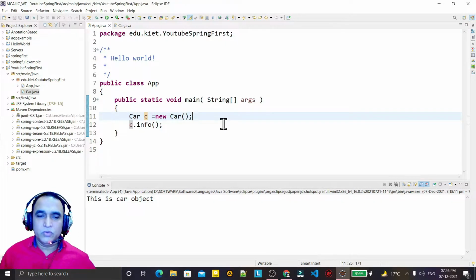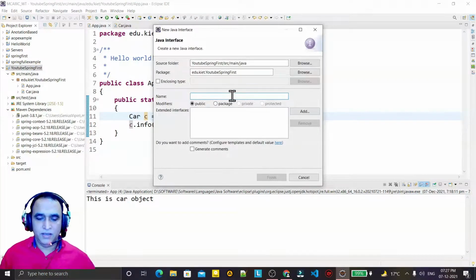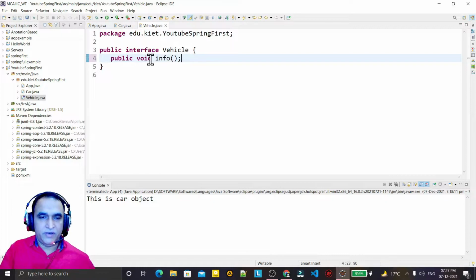Let me show you this in a practical environment. I right-click and create an interface, and I call it Vehicle. Here I create one function, public void info. Remember that in an interface we define abstract functions, so I save it.